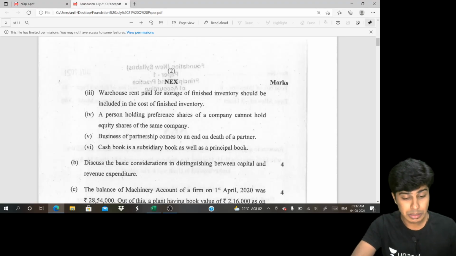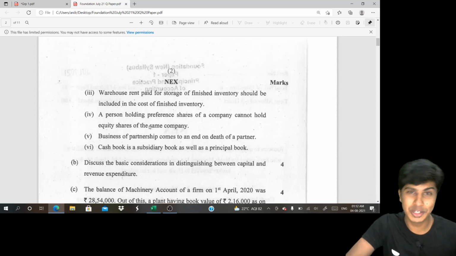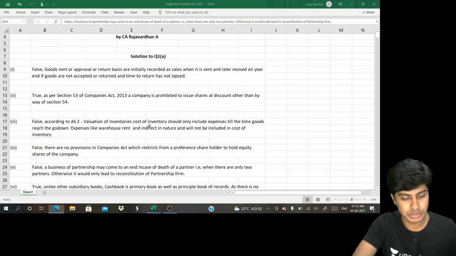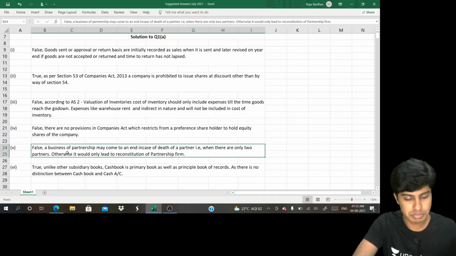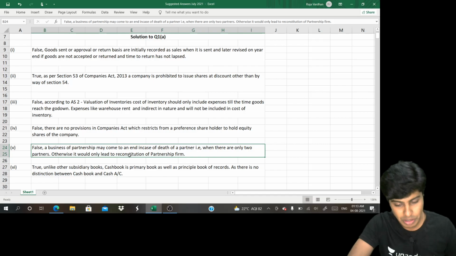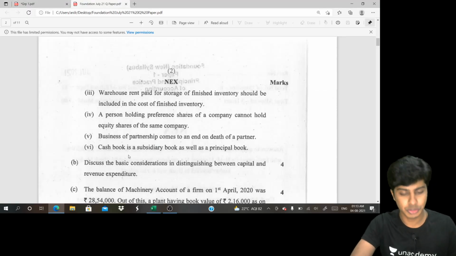Business of partnership comes to an end at the death of a partner. The business of a partnership comes to an end on death of a partner if the partnership has only two people and no one else has joined in, or it's a very rare circumstance that it happens. Usually death of a partner will not lead to dissolution. So the answer is false. Business of partnership may come to an end in case of death. It may, but there is no condition that it has to. When there are only two partners, definitely it will happen. Otherwise it would lead to reconstitution of the partnership.